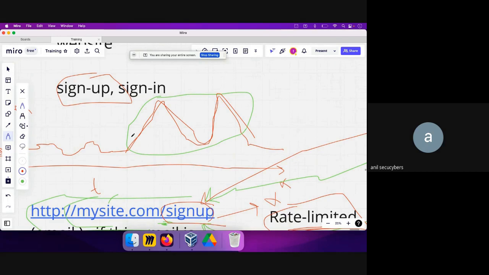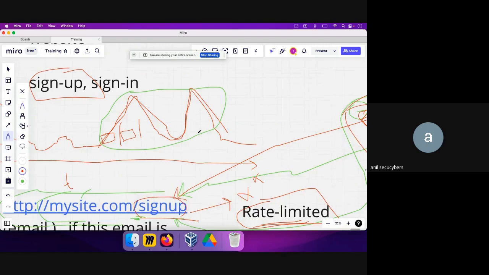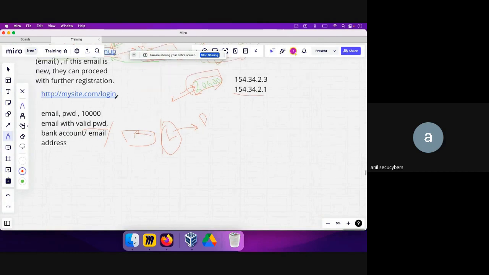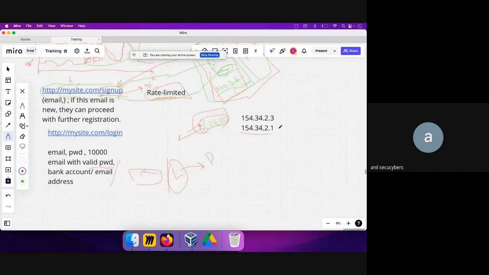So we found out that there were a few valid customers there, obviously. But from the analysis of the IP addresses and the rate, let's say there is one IP address over here, for example, and it has made a sign up API call for different email IDs, let's say 10 email IDs, and the difference between them is less than 1 second. Using this parameter, we can figure out what the potential attacker IP addresses are.